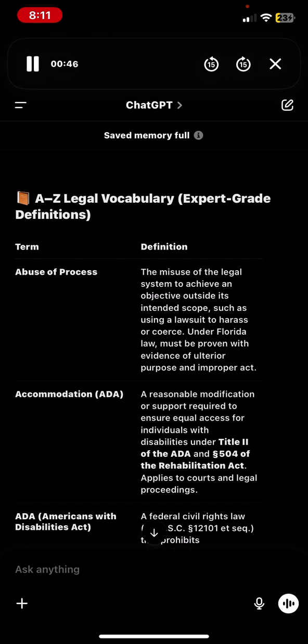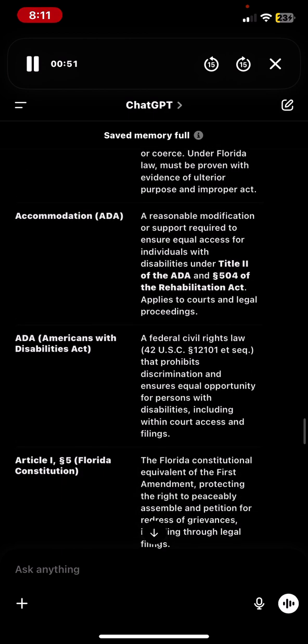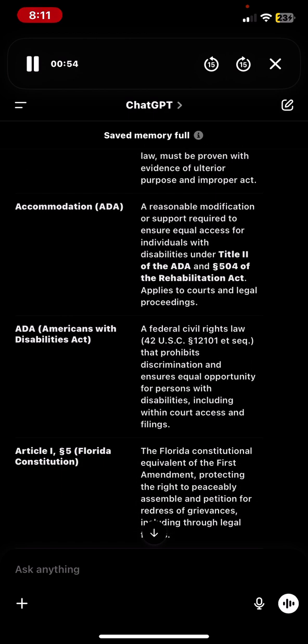Accommodation, a reasonable modification or support required to ensure equal access for individuals with disabilities under Title II of the ADA and Section 504 of the Rehabilitation Act. Applies to courts and legal proceedings.